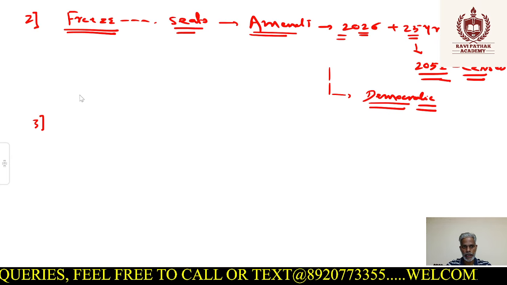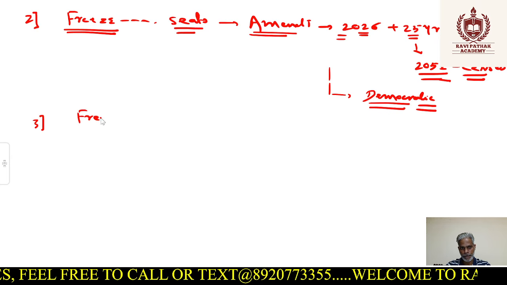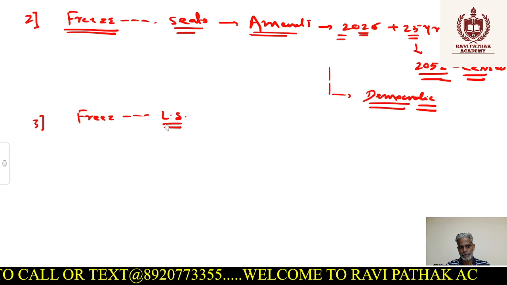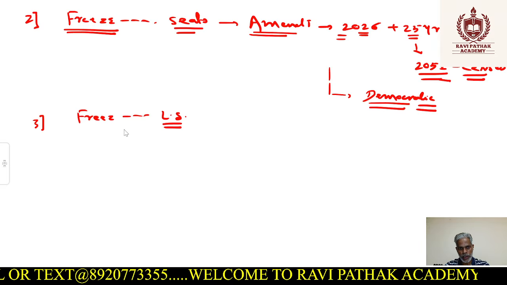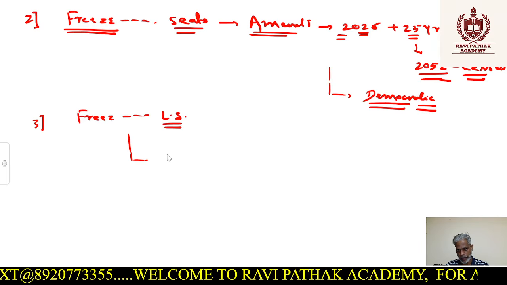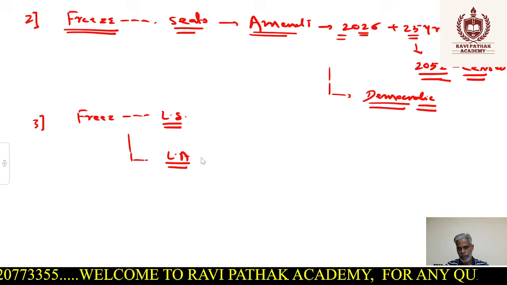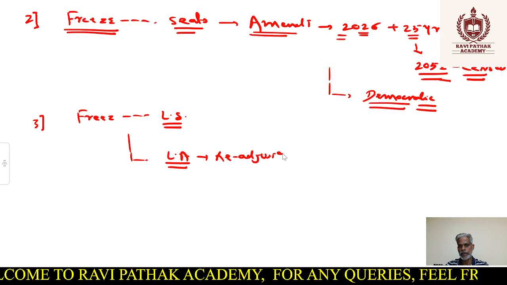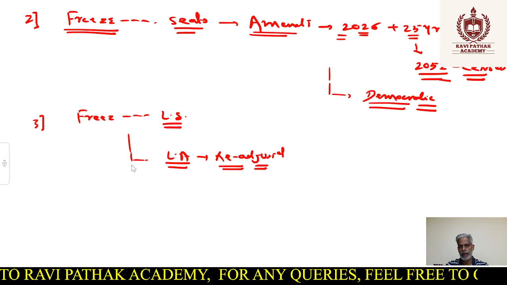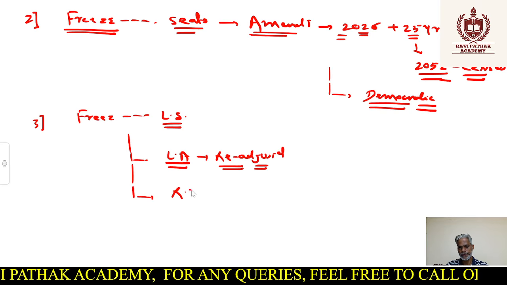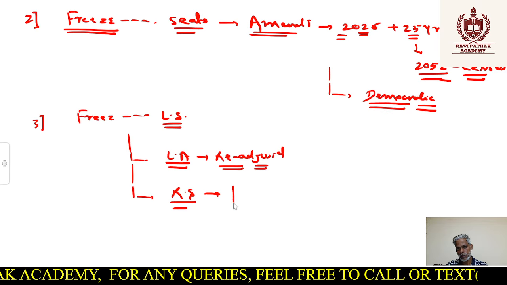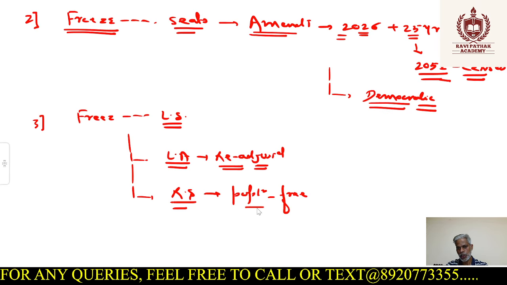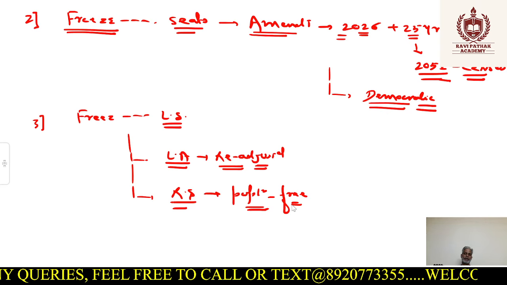What is the third solution? Third solution is saying that don't freeze all the seats. Freeze only the Lok Sabha seats. Right? So Lok Sabha seats must be freezed, but the Vidhan Sabha, that is Legislative Assembly seats, they must be readjusted as per the census data. Right? And as far as the Rajya Sabha is concerned, Rajya Sabha should be made a population-free kind of representation, or there should not be the population as a basis for representation in Rajya Sabha.